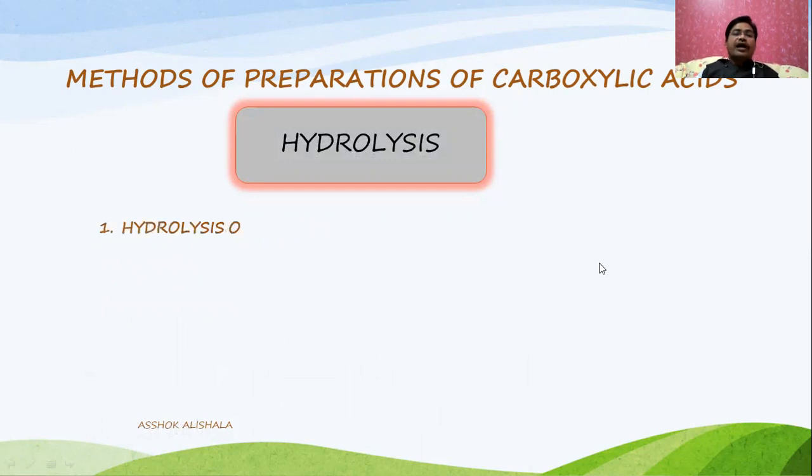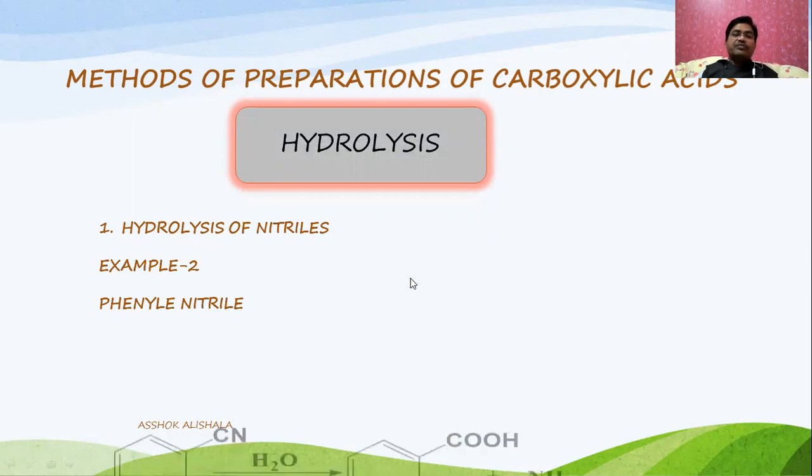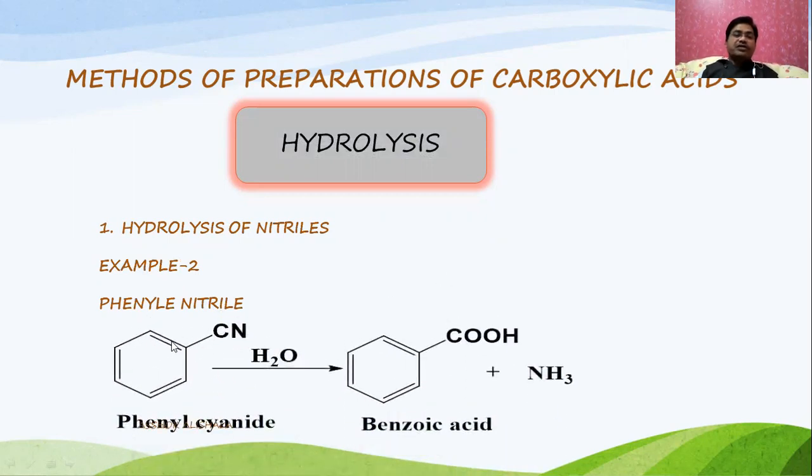Now, hydrolysis of nitriles, let us discuss example 2. In example 2, we'll discuss phenylnitrile, that is cyanobenzene. See what happens here. The cyanobenzene, when hydrolyzed in the presence of either acidic or basic medium, gives benzoic acid.